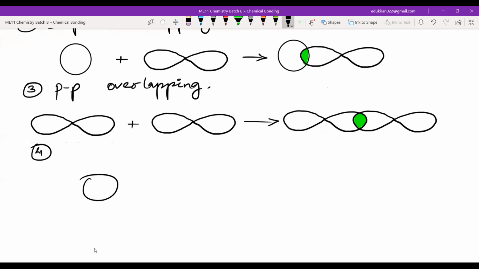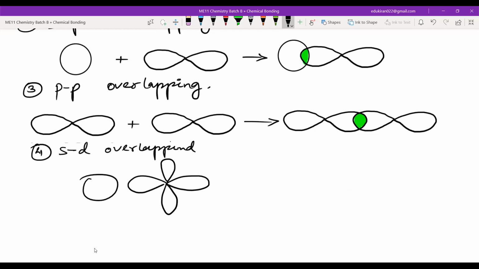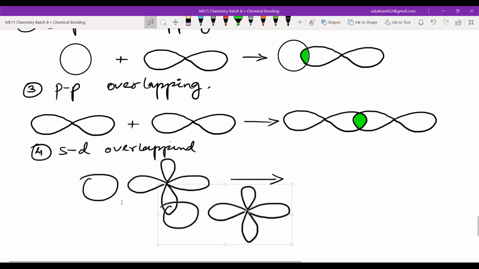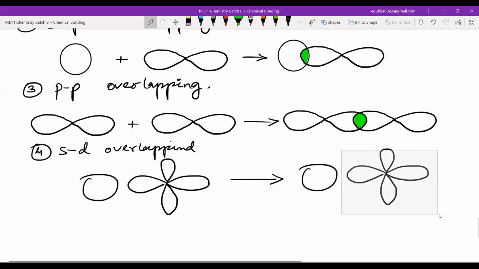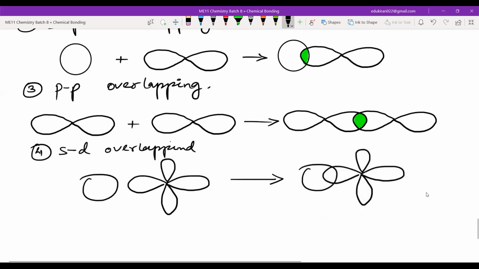If you have S orbital like this, this is SD overlapping. You can have d orbitals like this. The axial d orbitals are there, right? The axial d orbital x square minus y square. So they can overlap and you will form this. So copy it.